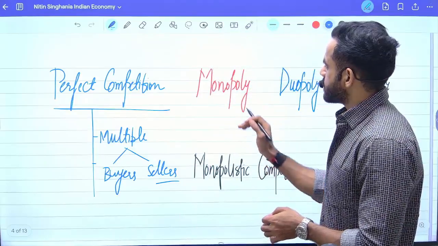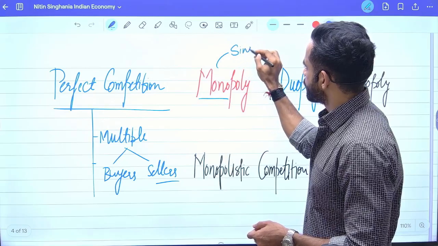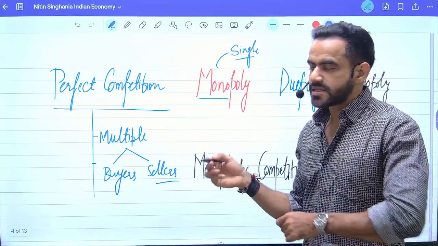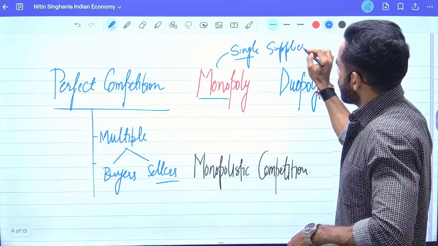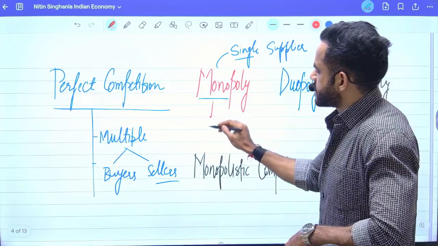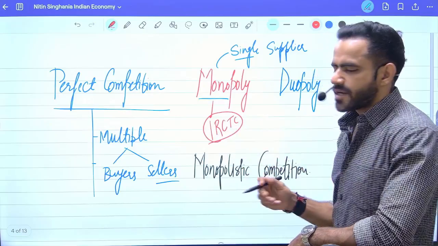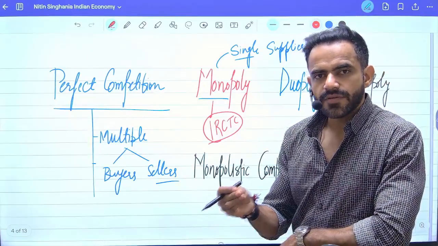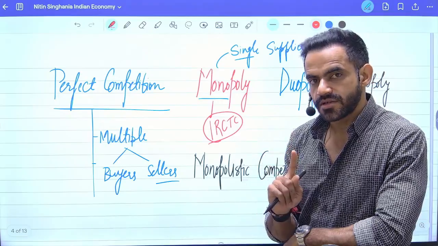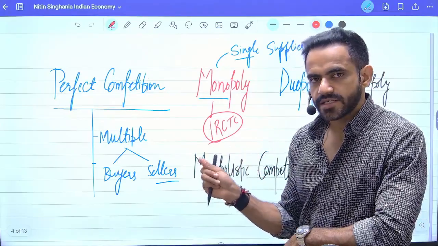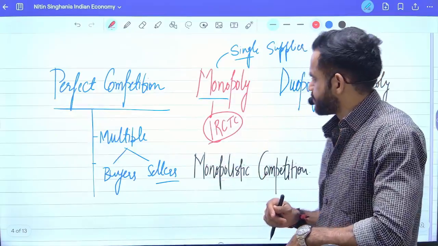Okay. Then there is monopoly, which basically means single. So in this case, there is a single supplier. A very classic example is IRCTC, that is Indian Railways. Even though there are many people who need to travel, we have one supplier for Indian Railways, and that is the government itself. So that is a situation of monopoly, a situation of dominance.